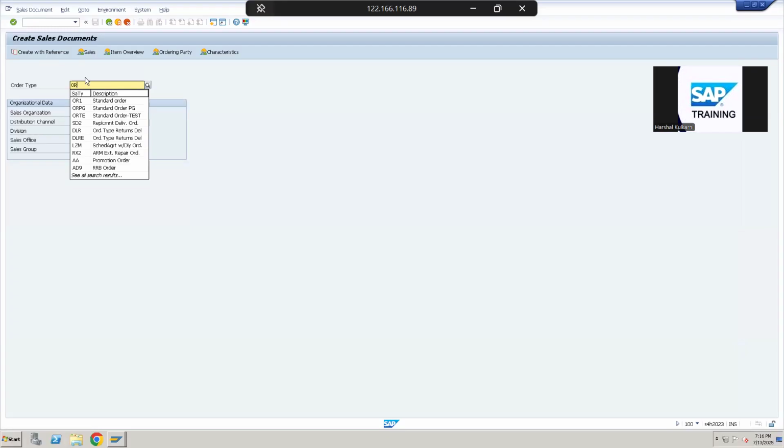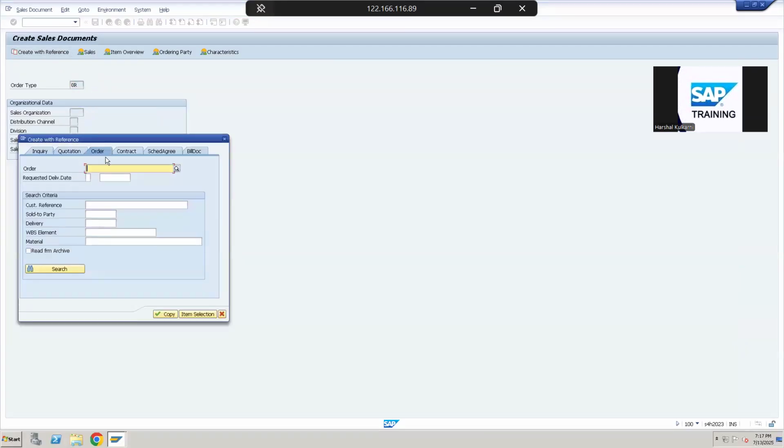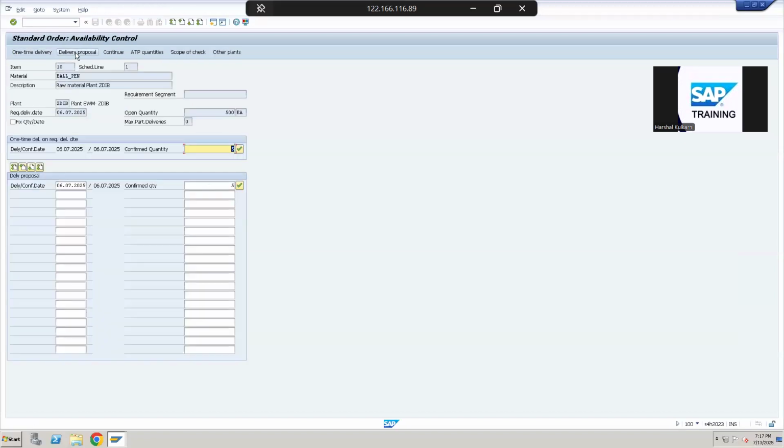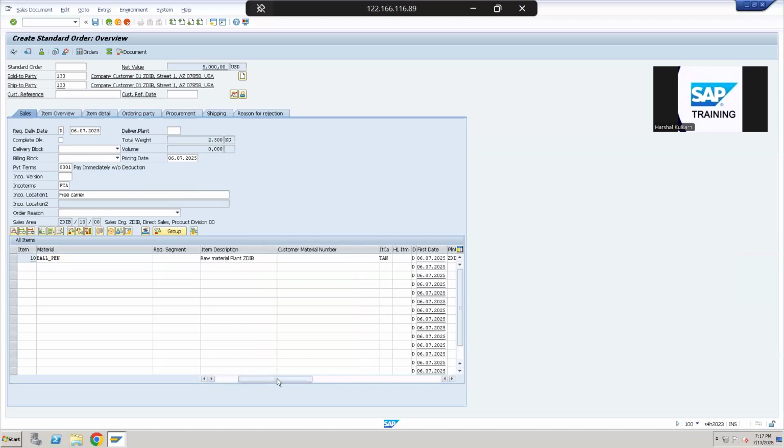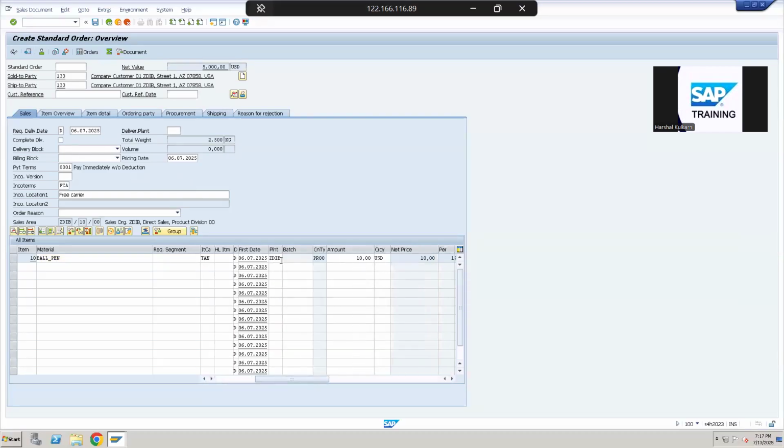I'm entering the sales order right now. Okay, this is how a typical sales order looks in the SAP system. Don't get confused by so much information on the screen. Once you start the training, it will eventually become very, very easy for you. At this time, you can just understand that this is a ballpoint pen material. The sales order quantity is 500, and this will be delivered from this plant. So this 133 is nothing but our customer, which we have created in our system.